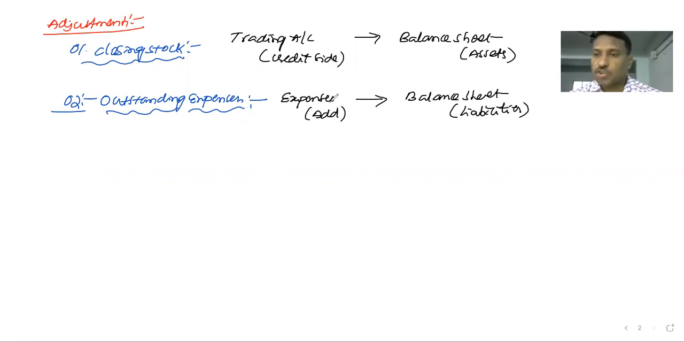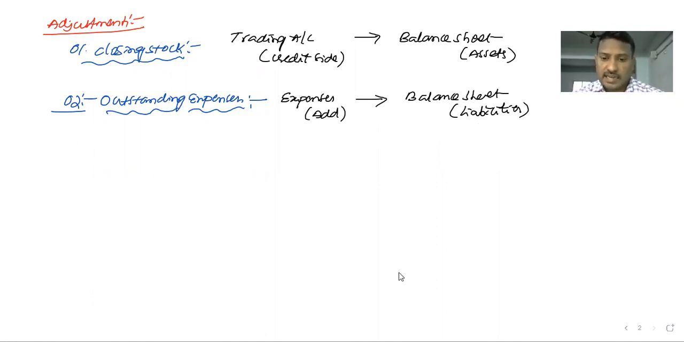Okay, I am mentioning the shortcut way. Trading account closing stock: trading account credit side, balance sheet asset side. And outstanding expenses: if anything is given in the adjustments, it could be added to the expenses, and the second time, it could be recorded on the balance sheet liability side.